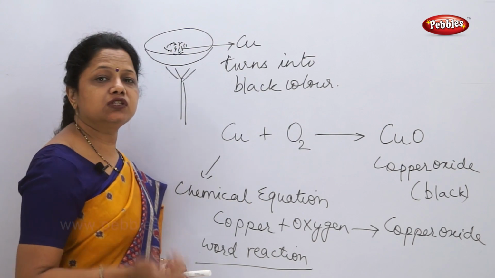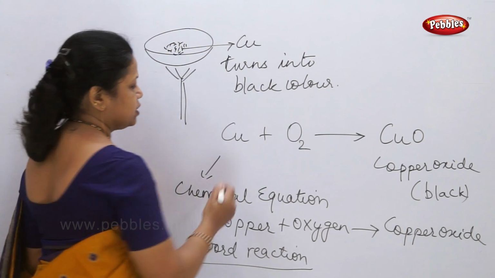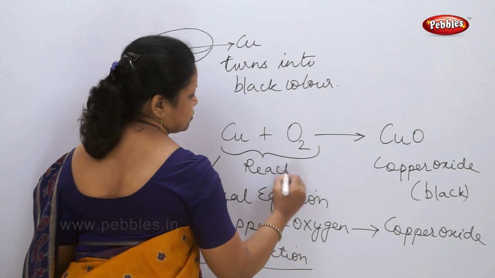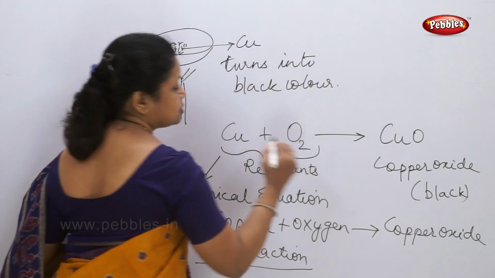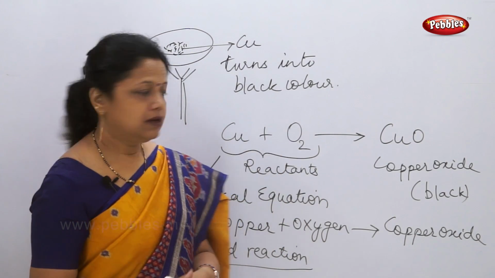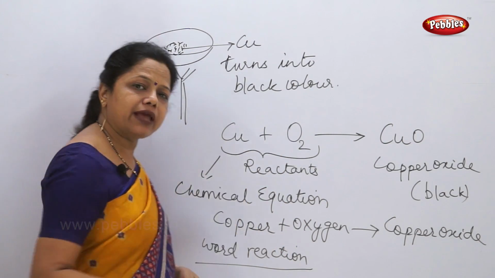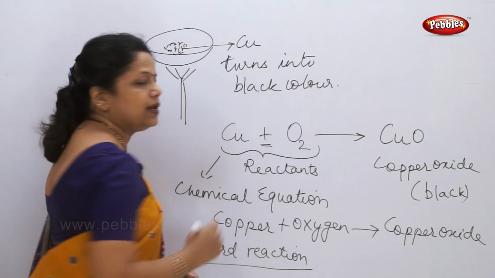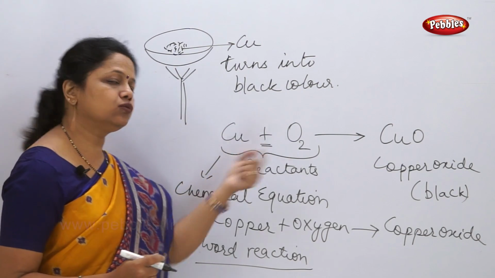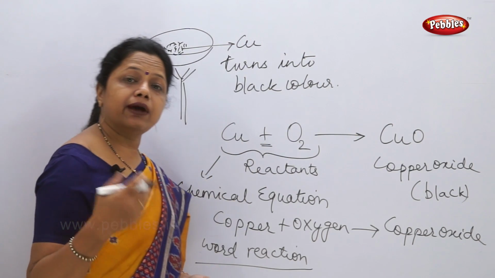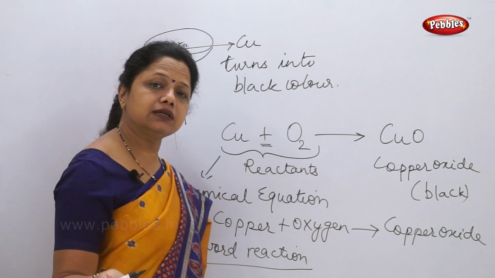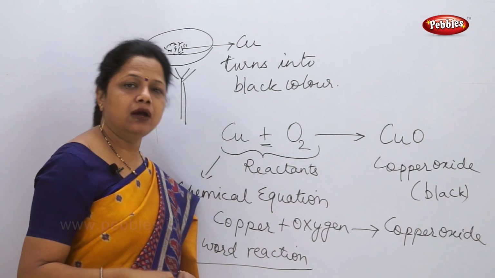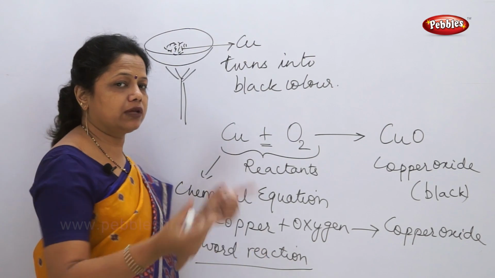What are the parts of a chemical equation? A chemical equation contains on the left side the reactants. Reactants are the things or substances which react. Now if I have more than one reactant, how will I show that they are reacting? I will use the plus sign. Here there are two reactants. There might be some reactions where 3 or 4 reactants are there. In between I have to put a plus sign to show that a chemical reaction or chemical equation can be written this way.